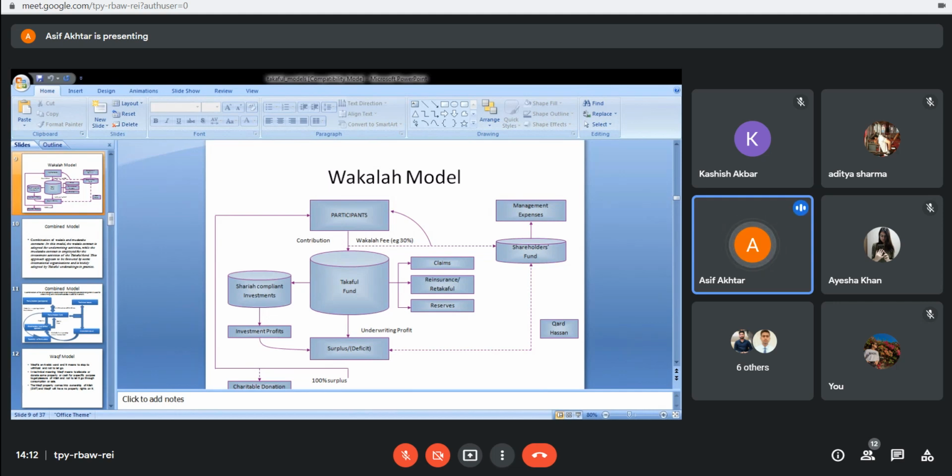As an operator we need to pay this, and as an operator I will charge my fee also. So the operator fee and the management expenses need to be borne out of the surplus profit that is created.